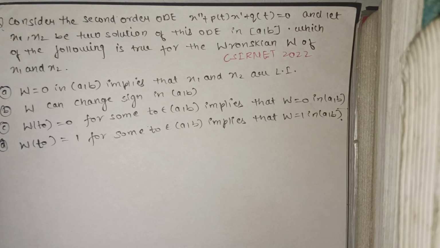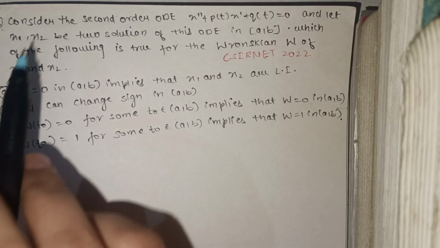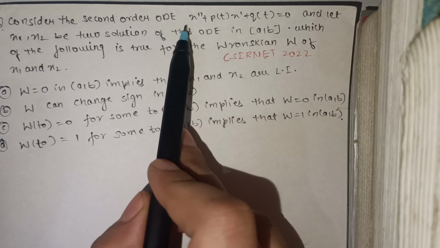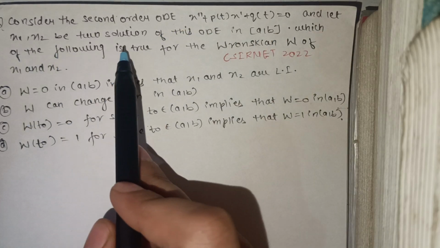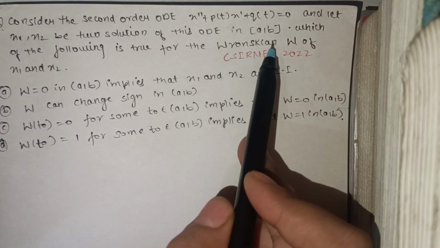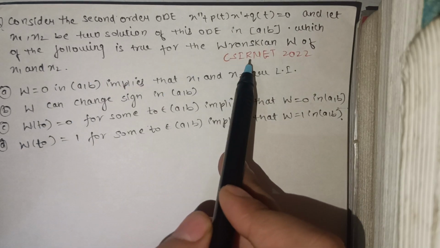In this video lecture, I am going to discuss the next PYQ of Ordinary Differential Equations asked in CSIR NET December 2022. So our question is: consider the second order ordinary differential equation, and let x1, x2 be two solutions of this differential equation in this interval. Which of the following is true for the Wronskian